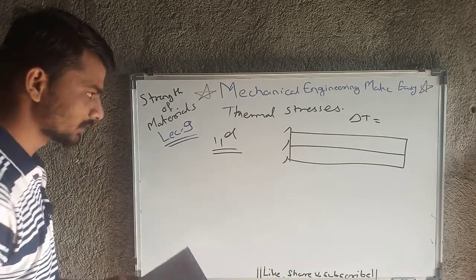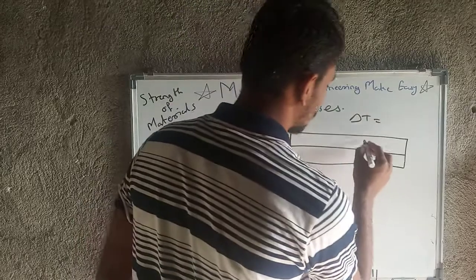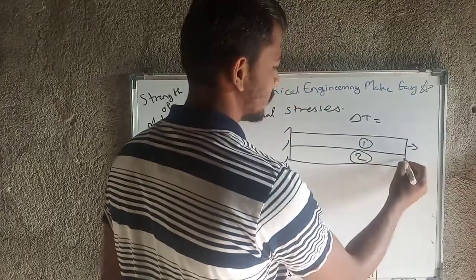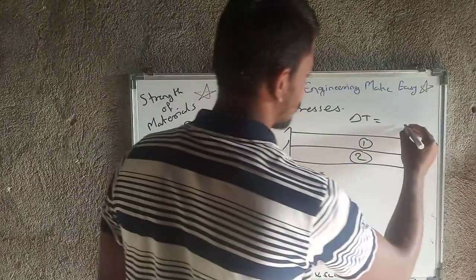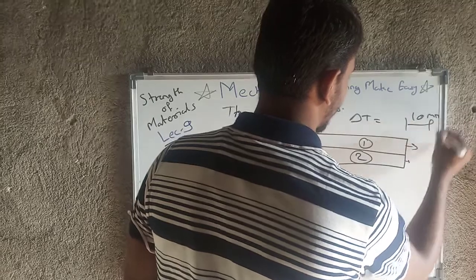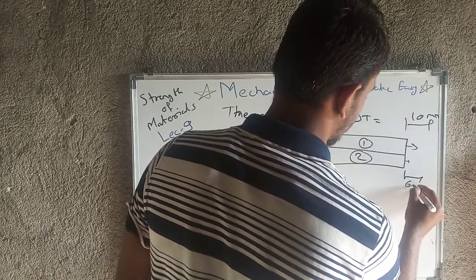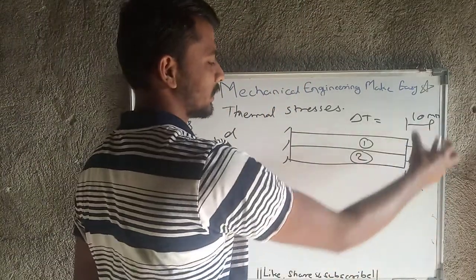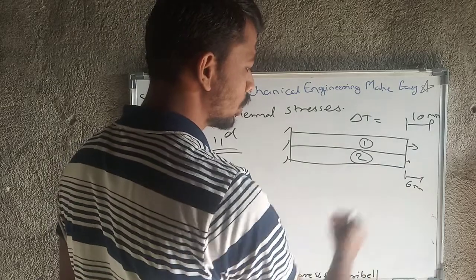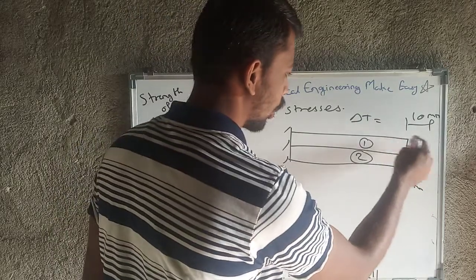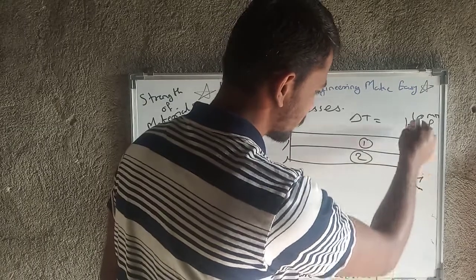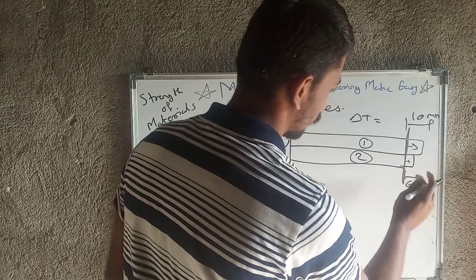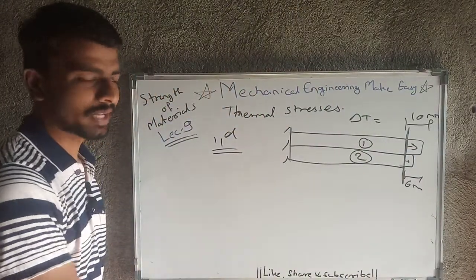For that, we will just assume that this is member 1 and this is member 2. This is going to expand more, and this is going to expand less. For example, this will expand 10 mm and this will only expand 6 mm. This is only for your conceptual clarity. So some compression of this material will take place, because ultimately this end will be at the same position.